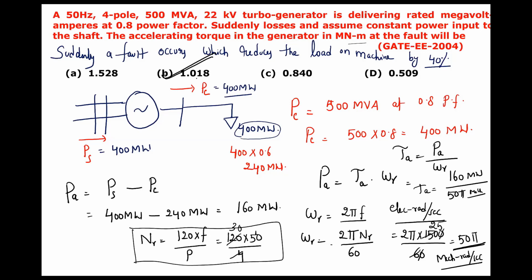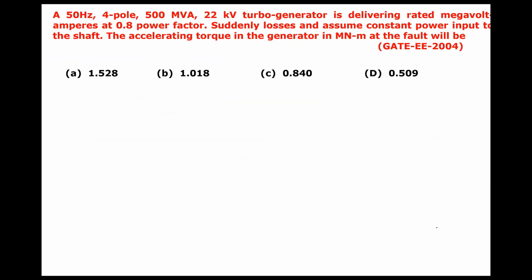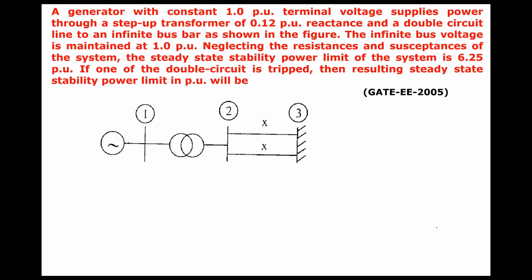So 1.018 mega Newton per meter will be the accelerating torque on the rotor. Understand? So, sir, why is there a difference? Electrical displacement, if you have studied machines well,